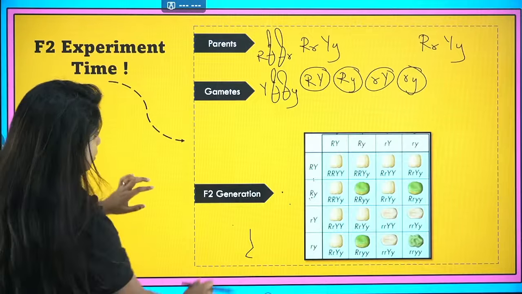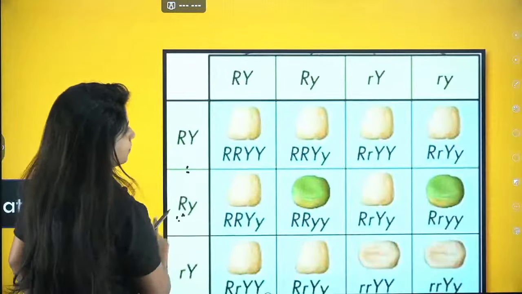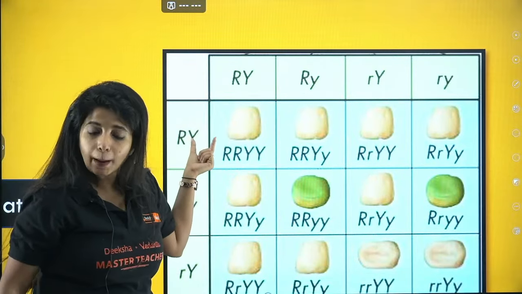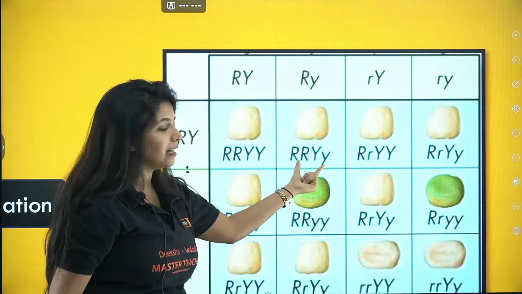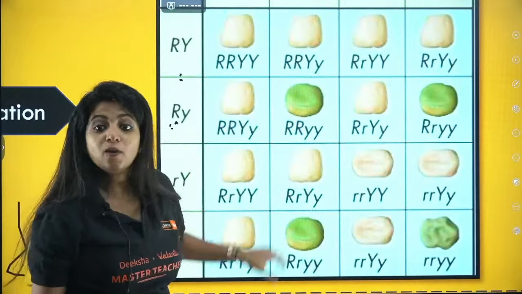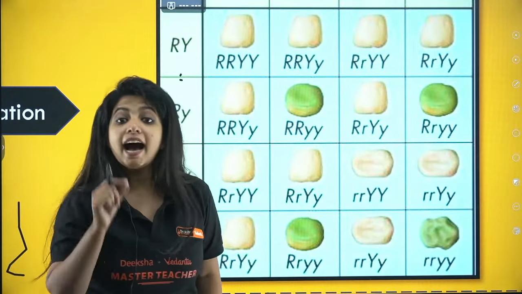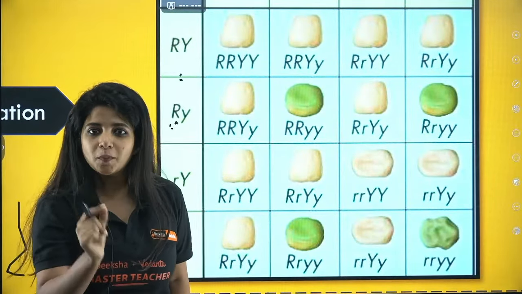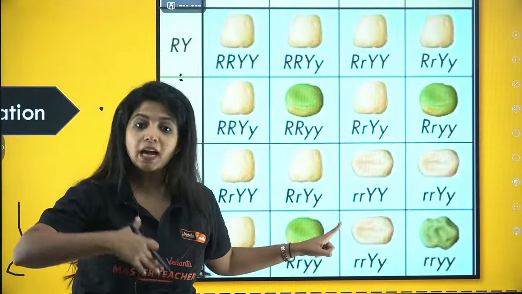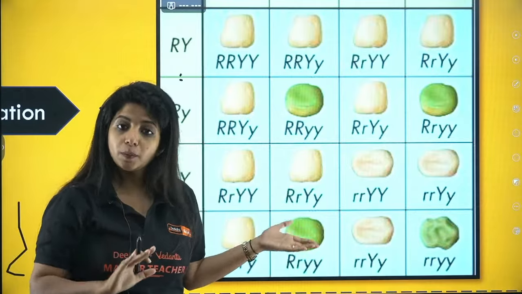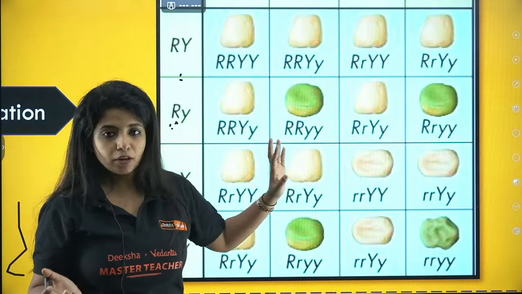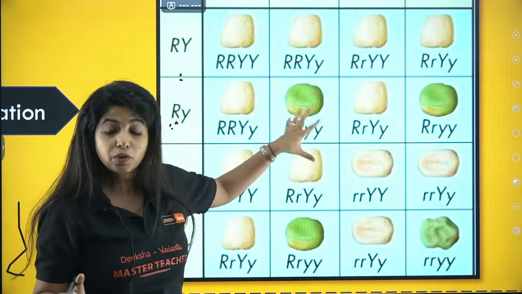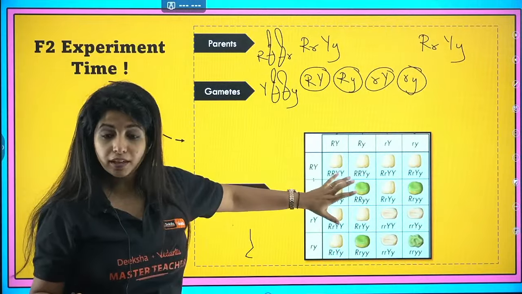Okay. So when I fuse this with this, I get capital R and capital Y, capital Y. When I fuse this with this, I get something else. Similarly, how many combinations am I going to get? I am going to get 16 combinations over here. Some can be repeated, some will not be repeated, some will be very unusual things also. So some repeated, some unusual. You will be finding everything unique over here.